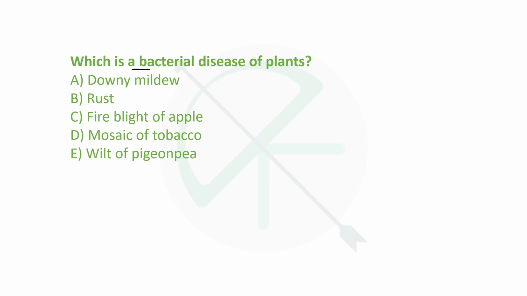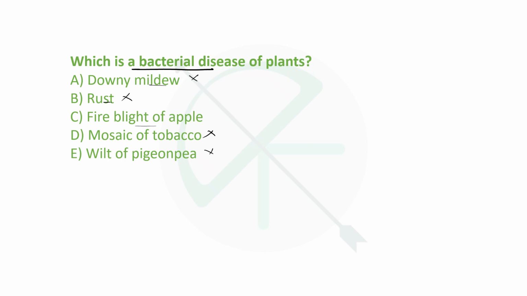नेक्स्ट इज, व्हिच ऑफ द फॉलोइंग इज अ बैक्टीरियल डिजीज ऑफ प्लांट? डाउनी मिल्ड्यू, रस्ट, fire blight of apple, mosaic of tobacco, wilt of pigeon pea. So some of the options you can very easily eliminate, like rust, it is caused by fungus. Mosaic is caused by virus. Downy mildew is fungal, it is caused by fungal organisms, Oomycota genera. Okay. Wilt of pigeon pea is again a fungal disease.